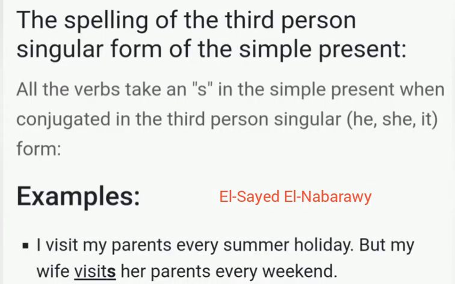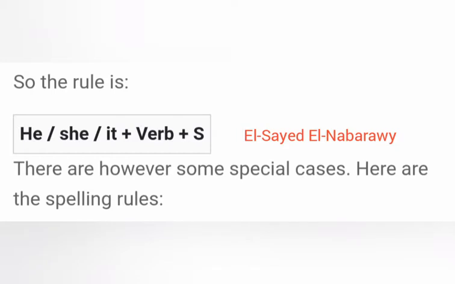The spelling of the third person singular form of the simple present. All the verbs take what? S, when we use it with the third person singular, he, she, it. So we add s with he, she, it. I visit my parents every summer holiday, but my wife visits her parents every weekend, and that's true, of course. So the rule is he, she, it plus verb plus s.